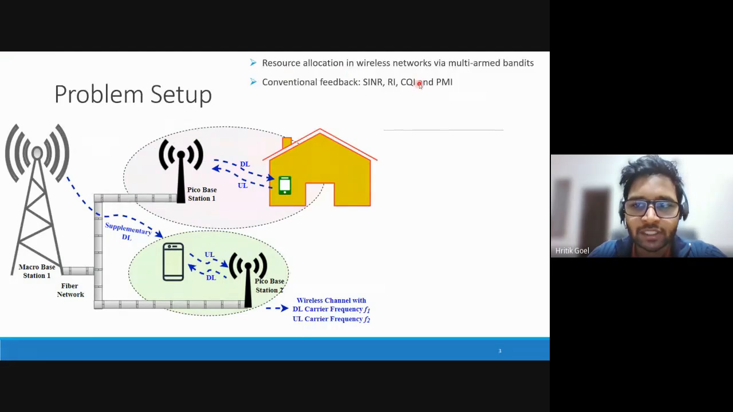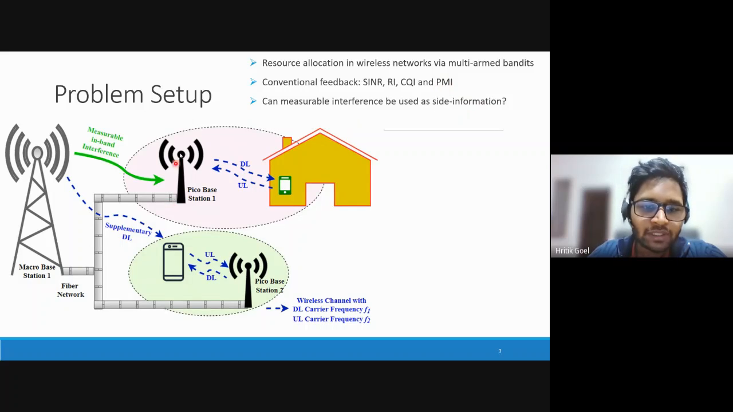Resource allocation in wireless networks by multi-armed bandit algorithms has been studied widely in the literature. In the conventional setup, users send feedback signals such as signal to interference noise ratio, rank indicator, channel quality indicator, and precoder matrix indicator via the uplink channel to the transmitter. The transmitter makes use of such feedback signals to select the best channel and configure the corresponding PHY parameters. For example, SNR is used to select the modulation coding scheme. RI and PMI are used to select the transmission mode and the precoder matrix for the corresponding MIMO mode.